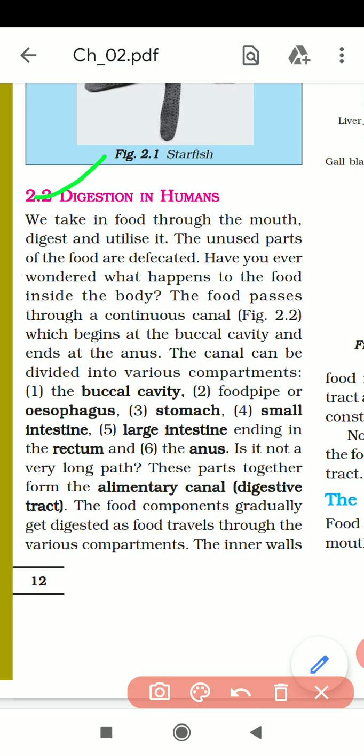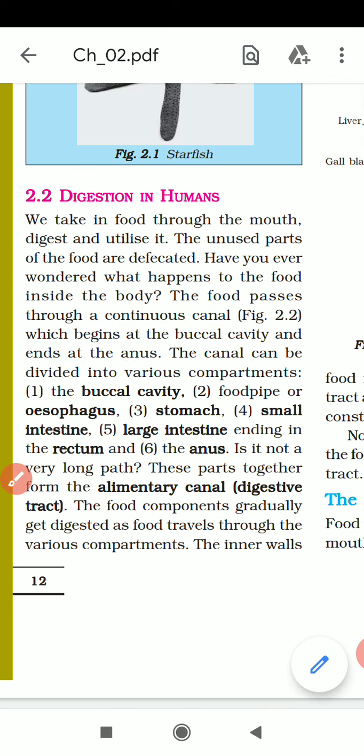Have you ever wondered what happens to the food inside the body? You know, students, what happens when you take food inside your body? The food passes, very important line, the food passes through a continuous canal which begins at the buccal cavity and ends at the anus. So the digestion process is done in our body, in which the food passes through a continuous canal which begins at the buccal cavity and ends at the anus.